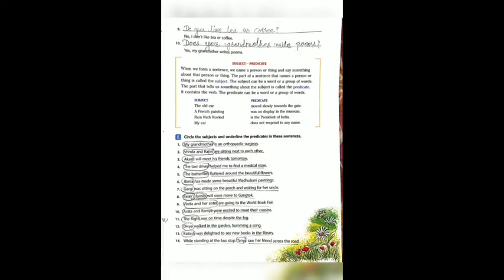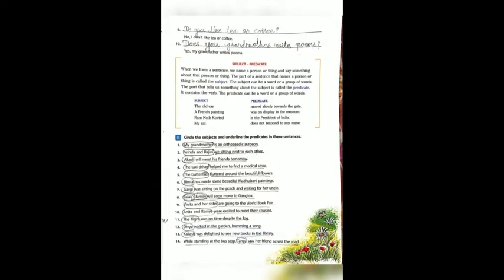Example number 12. Divya walked in the garden humming a song. Here, what is the verb? Walked. So who walked? Divya. Divya is the subject and walked in the garden humming a song is called the predicate.